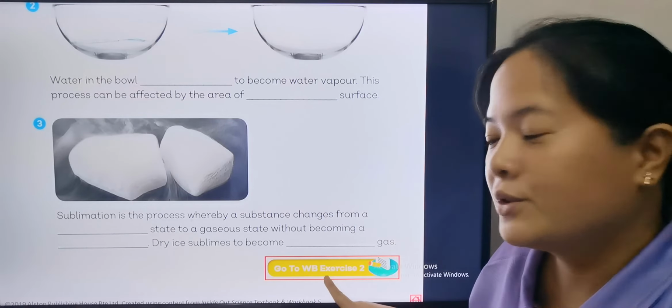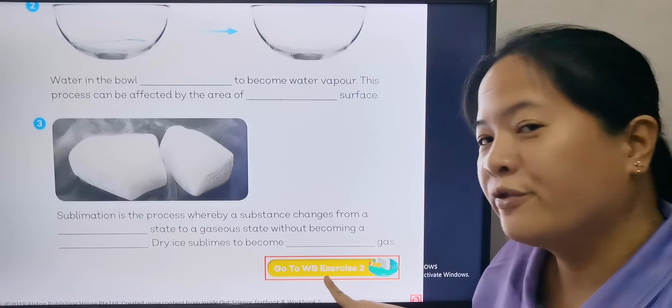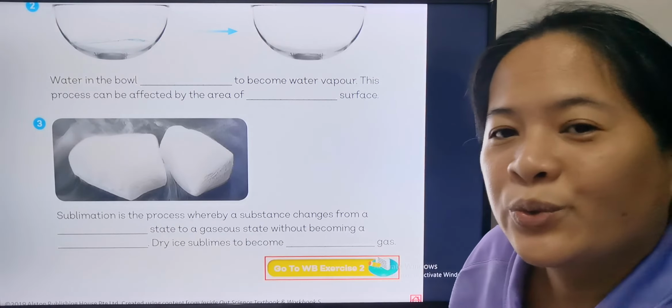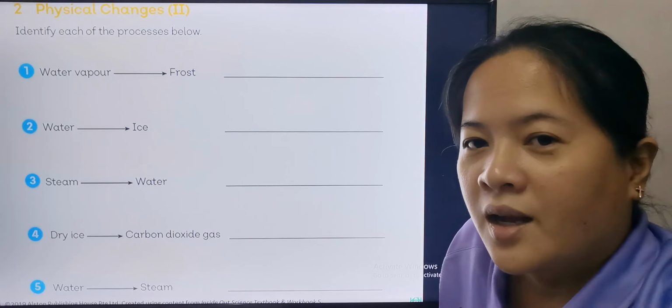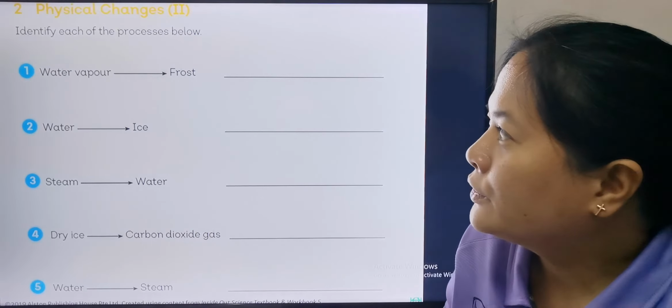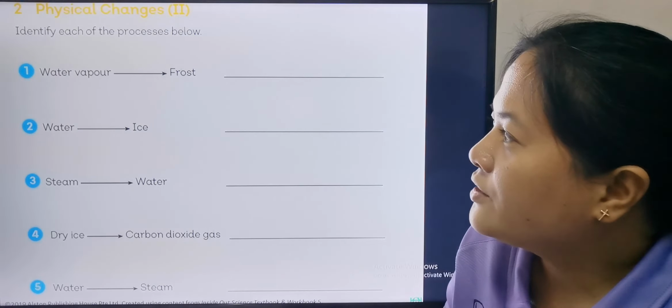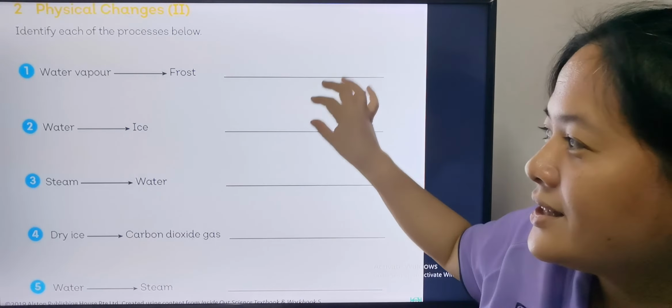Now we go to workbook exercise 2. That's on page 50. Get your workbook and open it on page 50. So in your workbook, page 50, number 2, physical changes, identify each of the processes below. It's easy, right?